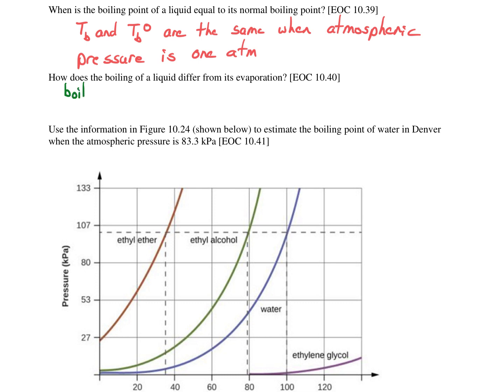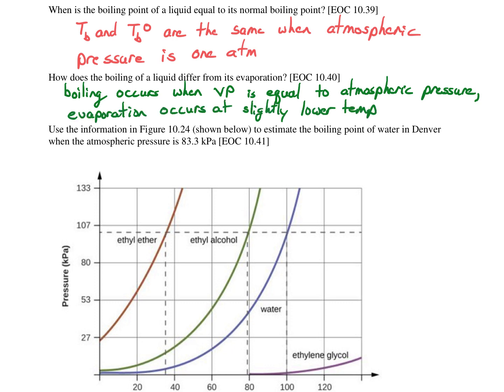Boiling occurs when the vapor pressure of the liquid is equal to atmospheric pressure. At temperatures when the vapor pressure is a little bit lower than that, that's when we have evaporation. The primary difference is that evaporation, since it has a lower vapor pressure, fewer particles in the gas phase, is going to be a little bit slower.